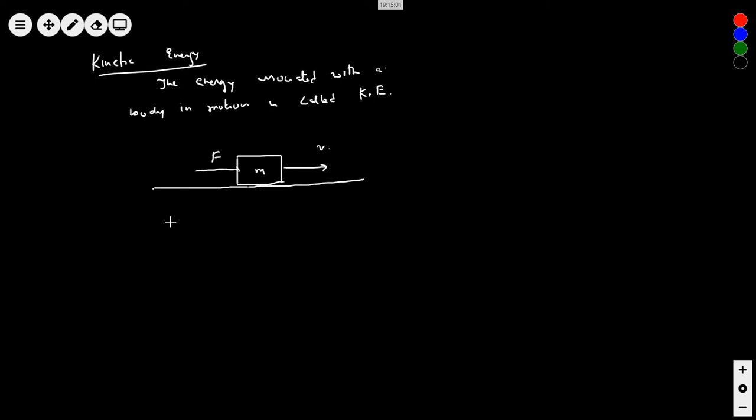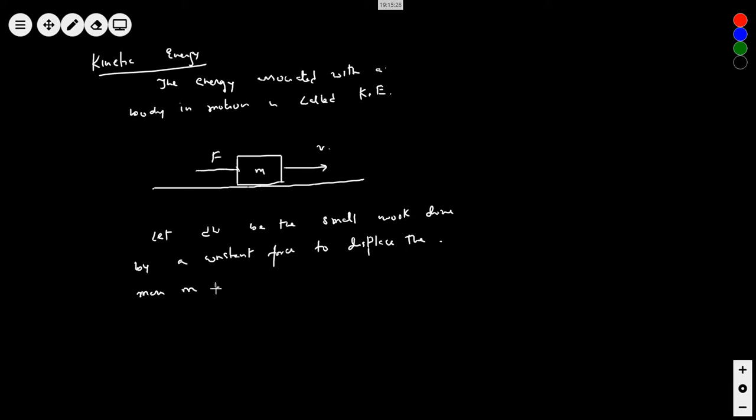So, we can do like this. Let dW be the small work done by a constant force to displace the mass m by a small distance ds.